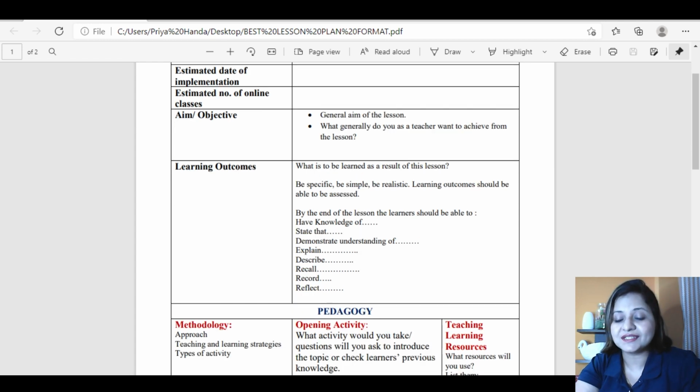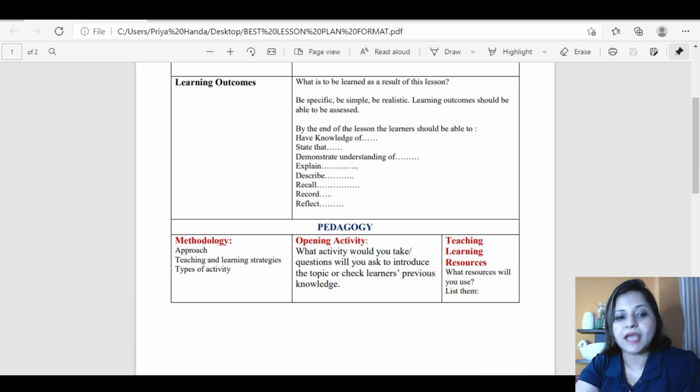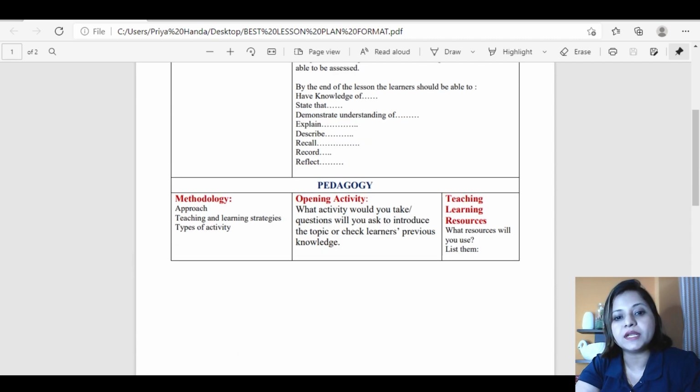Coming to pedagogy. Now in pedagogy we have methodology, opening activity, and further split of periods. Then teaching learning outcomes. I have given it a vertical shape. You can also write it horizontally, it's your wish. But vertically we can run parallel, that in this particular class, this methodology will be used for this particular topic and these resources will be used.